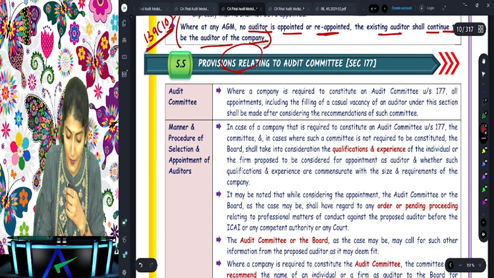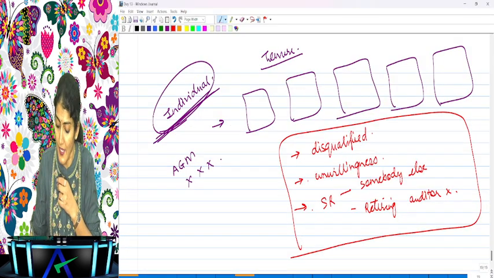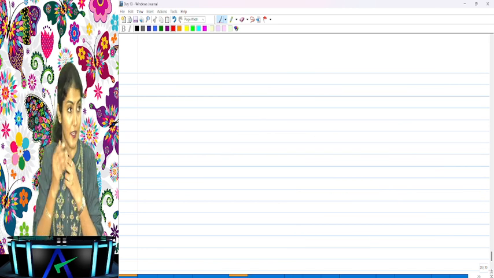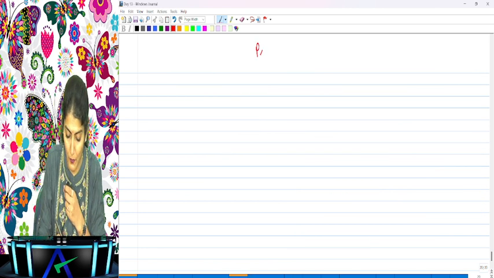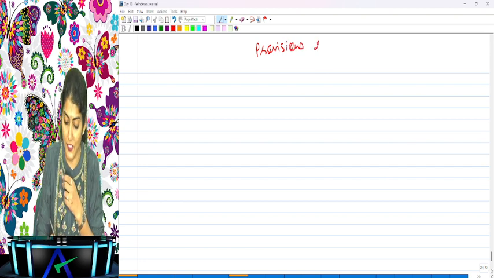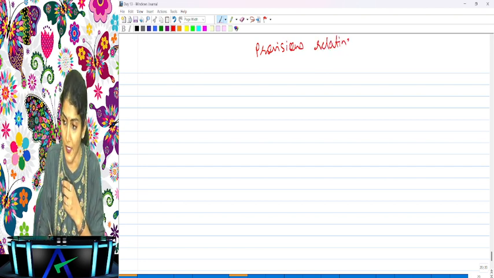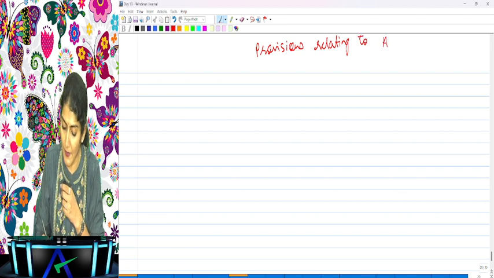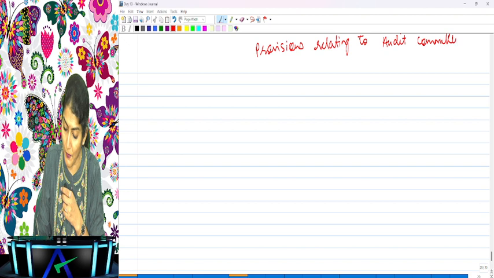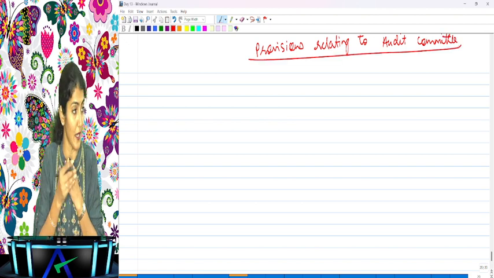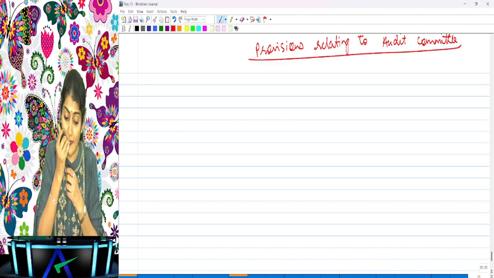Then after that, one more provision which we have is the provisions relating to the audit committee. Now coming to one more question, and then we'll come to one more provision, and then we will come to the question bank. The provisions relating to the audit committee.